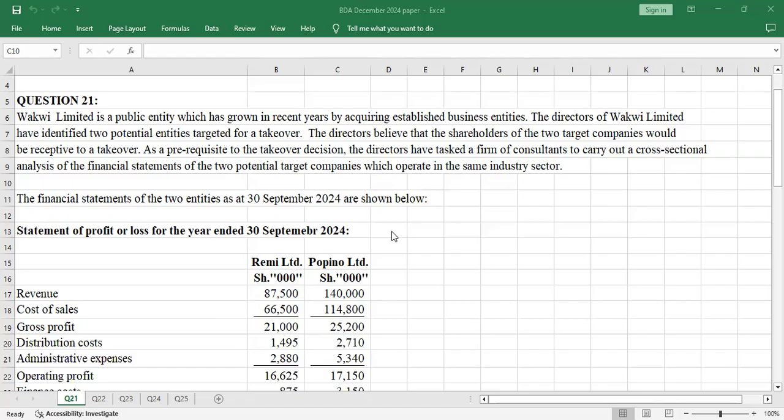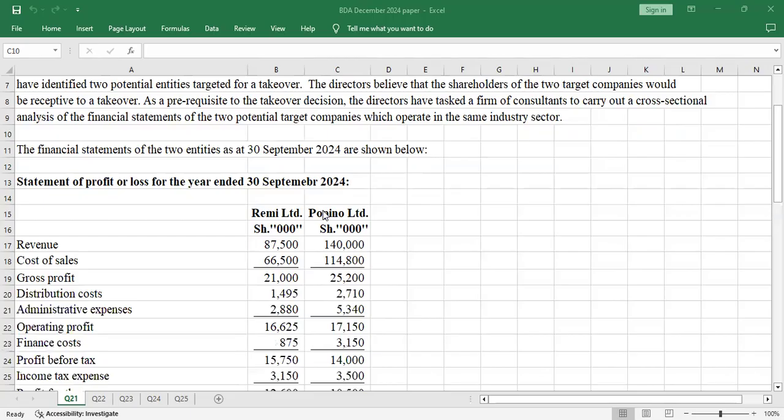As a prerequisite to the takeover decision, the directors have tasked a firm of consultants to carry out a cross-sectional analysis of the financial statements of the two potential target companies which operate in the same industrial sector. The financial statements of the two entities as of 30th September 2024 are shown below.